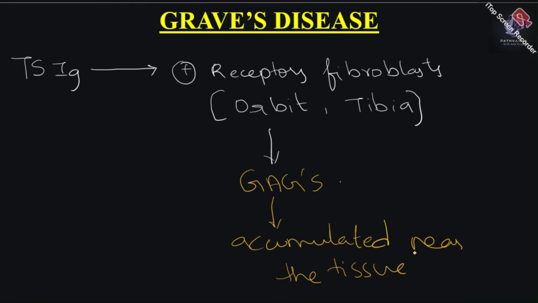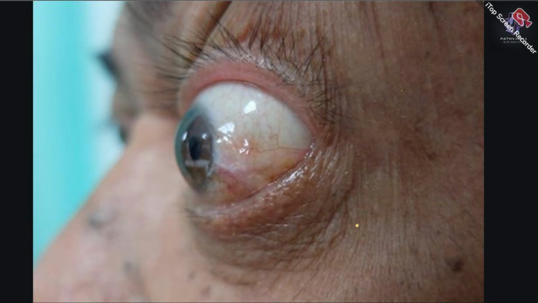Okay, see, these receptors which are being stimulated on the fibroblasts, these are present over the entire body. But what interests us more is that the fibroblasts which are being stimulated near the orbit and near the tibia. Because these glycosaminoglycans are going to get accumulated near the tissue, if it is going to happen in the eye, we are going to get something called exophthalmos.